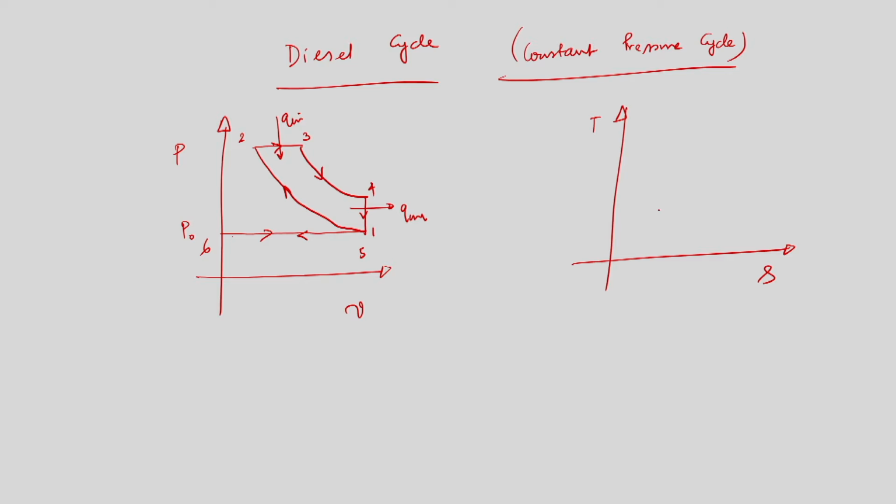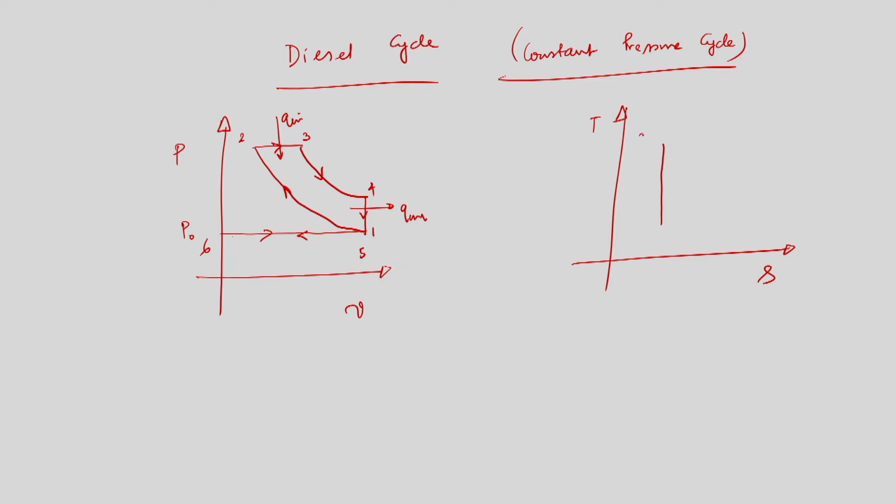Now if we draw the TS diagram, again we get 1 to 2. The pressure and temperature at the end of the compression should be high enough compared to the SI engine, because we are utilizing the high pressure and temperature of the air to ignite the fuel itself, utilizing the self-ignition properties of the fuel without an external agent like a spark plug, as in a CI engine.